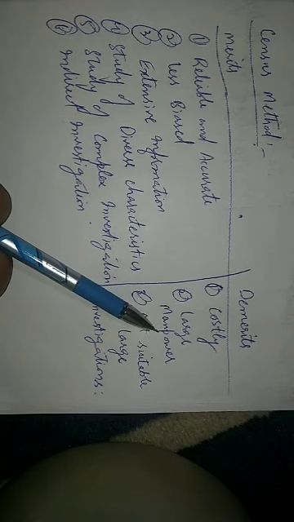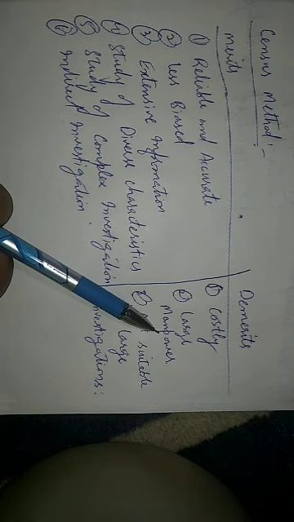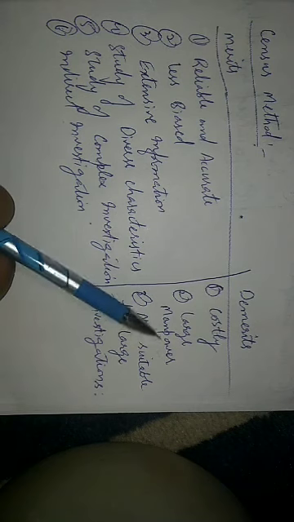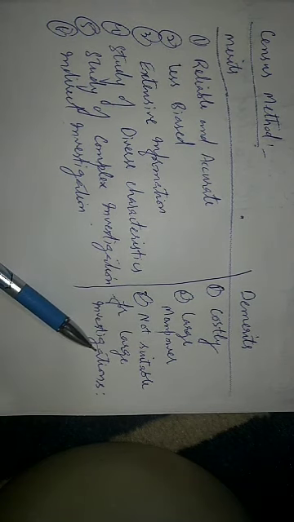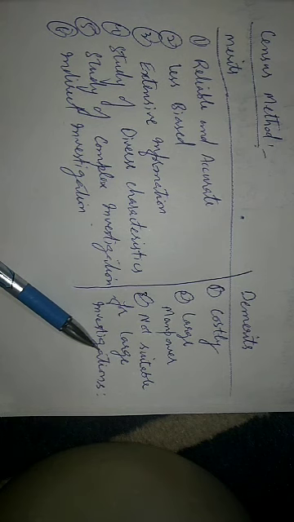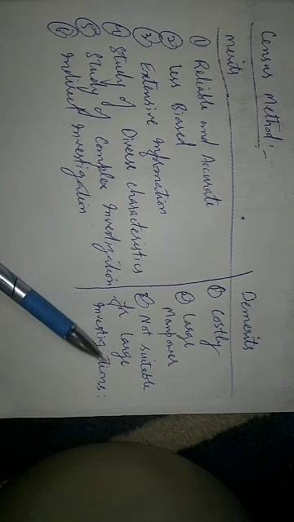Second one is large manpower demerit. Census method requires a lot of manpower. Training of a large number of enumerators becomes essential, which is a very difficult process. And third one is it's not suitable for large investigations. If the universe comprises a large number of items, then it may not be possible to cover each and every item. Census method becomes practically inoperative in such situations.